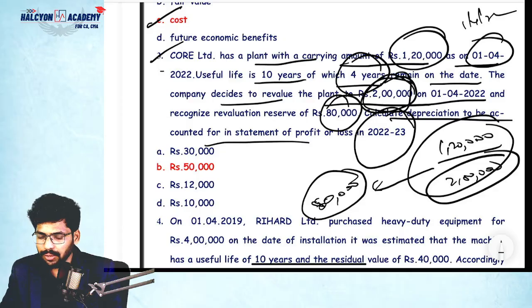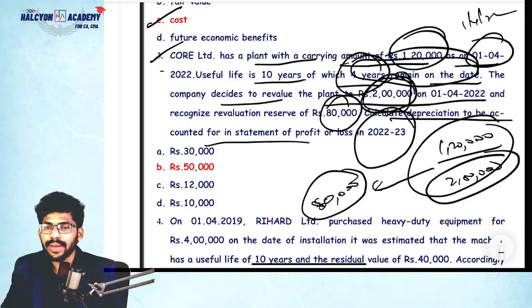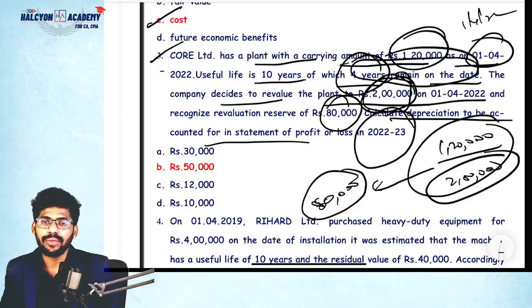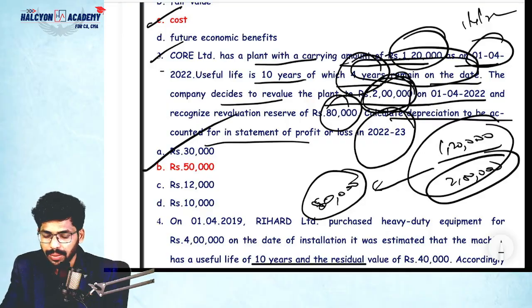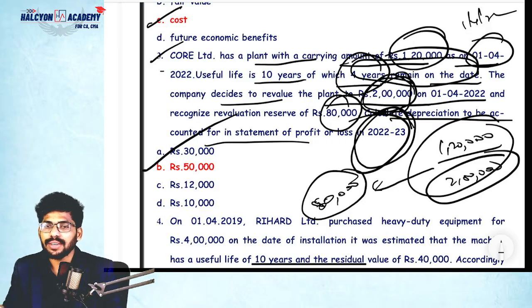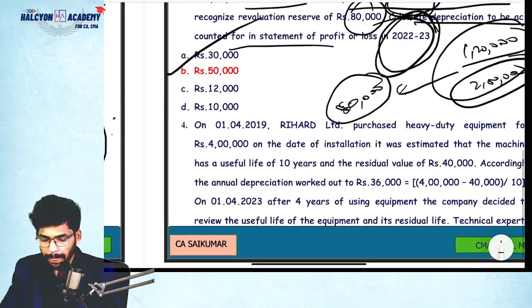How many years remaining? 4 years remaining on the date. So 2 lakhs divided by 4. How much? 50,000. So 50,000 is the depreciation for 22-23. That's it. This is a basic question, guys.